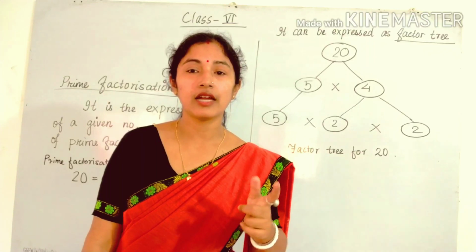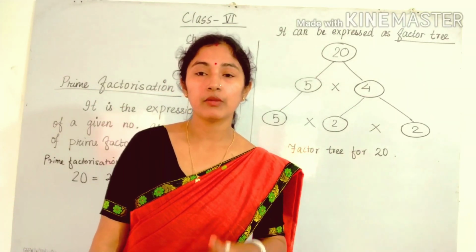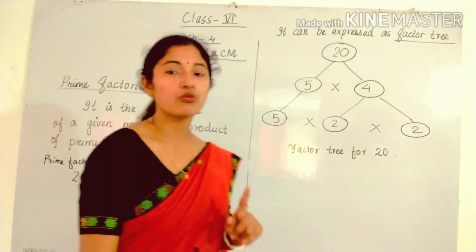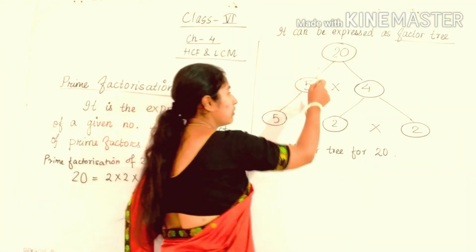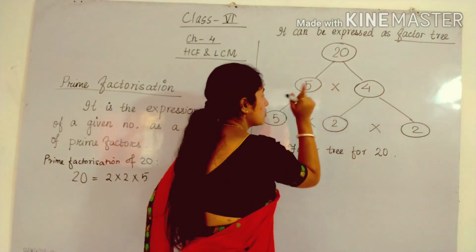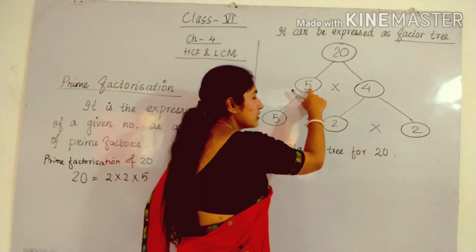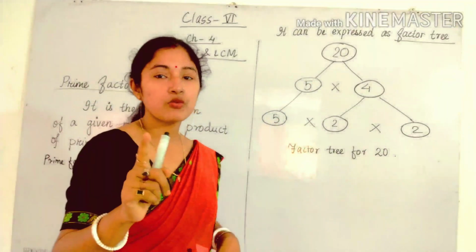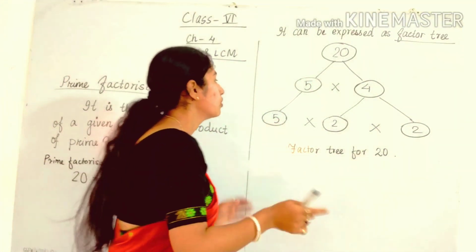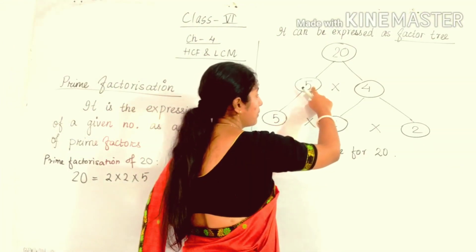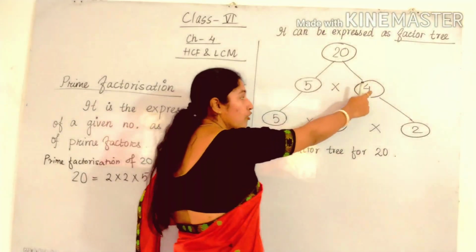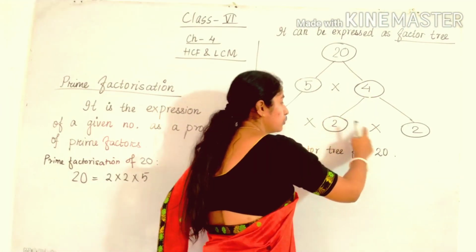You can also think that we can write 1 into 20, but see, in 1 and 20, 1 is not a prime number. Whenever we are writing these two numbers, at least one number should be a prime number. At least one means 1 or more than 1. So 5 is a prime number, 4 is not a prime number. So again we have to break 4 into 2 parts. That will be 2 into 2.